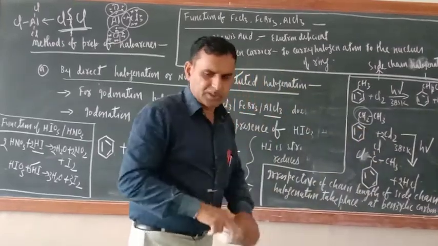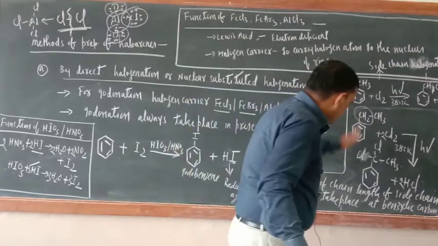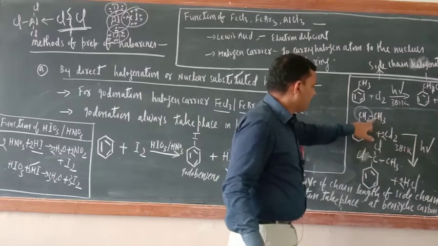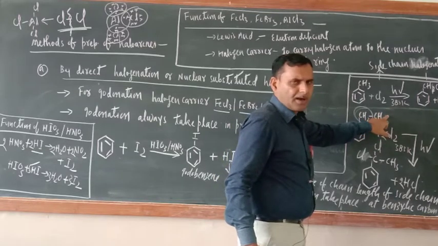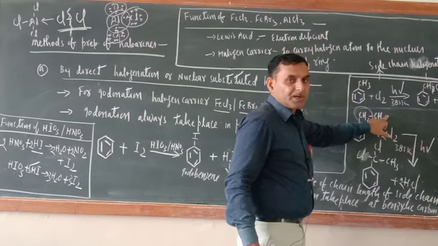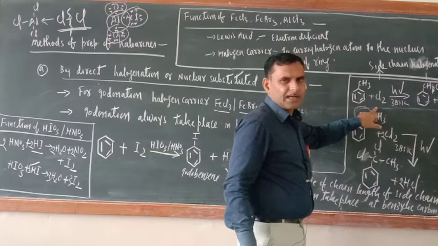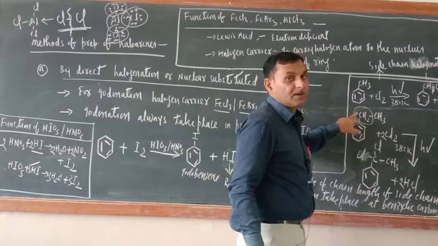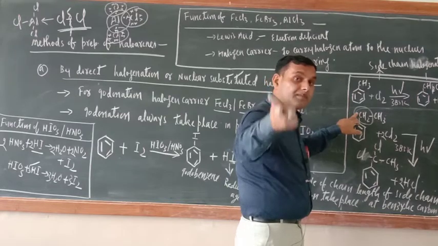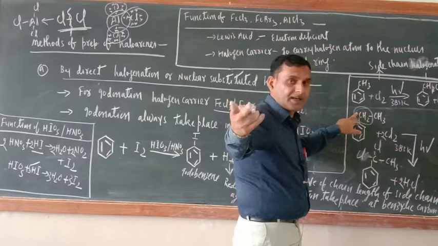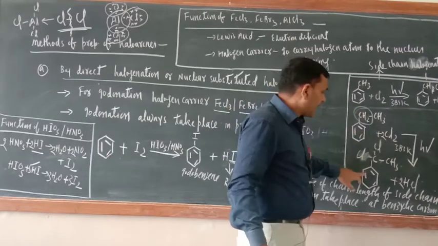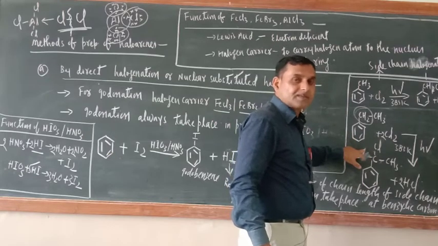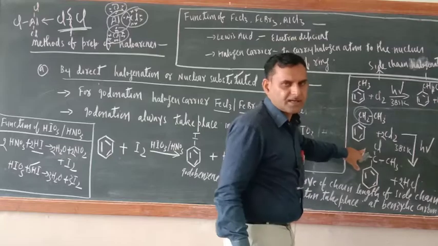The reason is also there. Try to understand. Actually, the mechanism of this one is a free radical mechanism. Suppose the halogen atom is attaching here or making a bond here, then during the mechanism, a 1 degree free radical will be generated. But if the halogen atom is making a bond here, then a 2 degree free radical will be generated. And a 2 degree free radical is more stable than a 1 degree free radical. That is why the 2 degree chloro derivative or halogen derivative is formed. This is the reason and explanation.